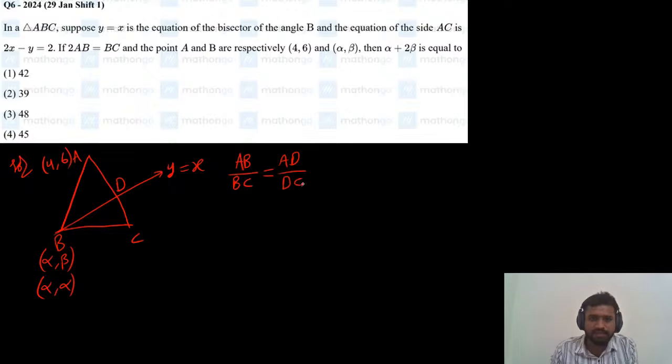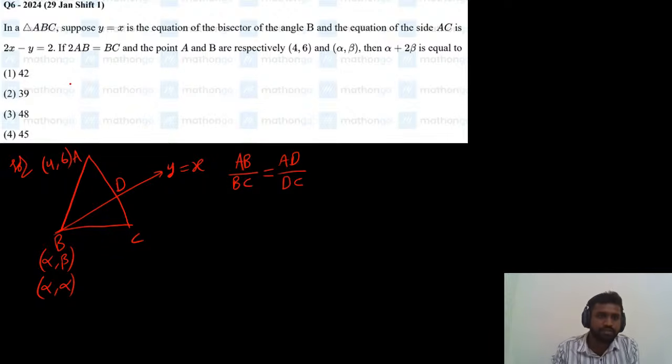This is the angle bisector theorem. It states that the angle bisector will divide the opposite side in the ratio of the remaining two sides, which are AB and BC. So AB is to BC equals AD is to DC. But AB to BC is given.